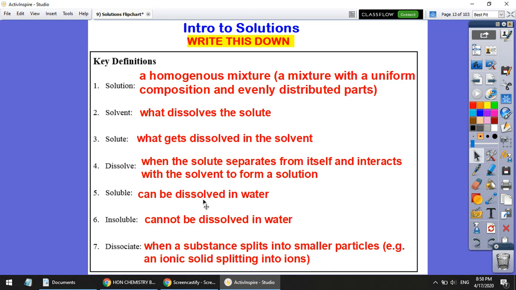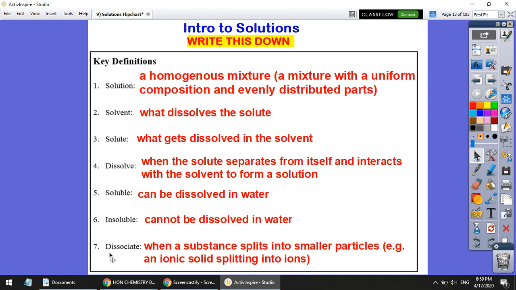So if something can dissolve in water, we're going to call it soluble. So what are some examples of things that are soluble? Okay, salt, sugar, CO2, right? All those things are soluble. They all dissolve in water. What are some things that are insoluble? They don't dissolve in water. Well, a paperclip, a human being. There's a lot of things that don't dissolve in water. Those are some kind of weird examples and silly examples, but you get the idea, right?